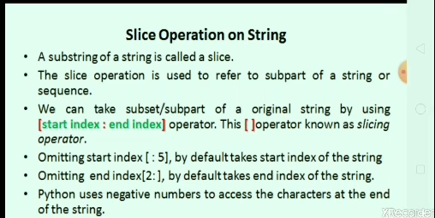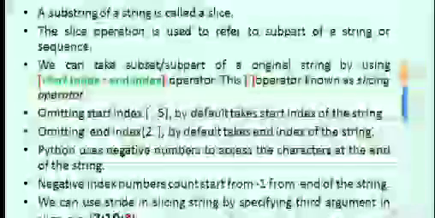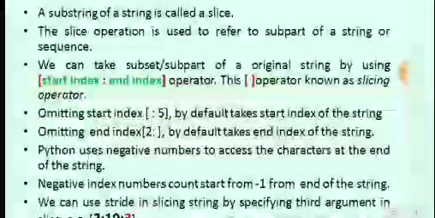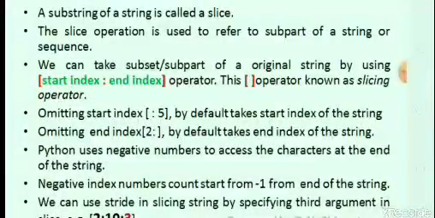When we have to divide the given string into a number of substrings, it is called a slice operation. We can take a subset, a subpart, of the original string by using the start index colon end index operator. These opening and closing square brackets are called the slice operator, known as the slicing operator. Omitting the start index, opening square bracket colon 5, by default takes the start index of the string.